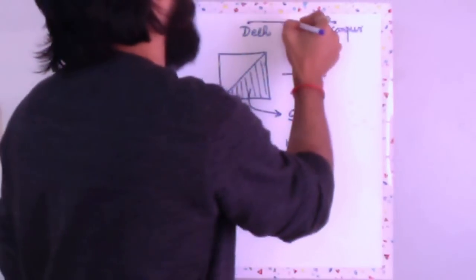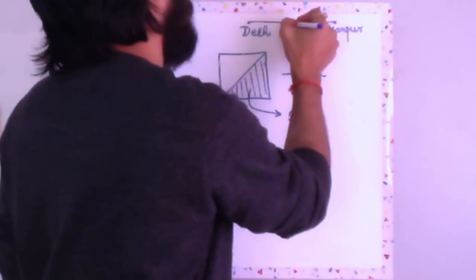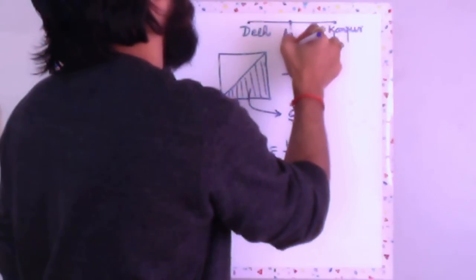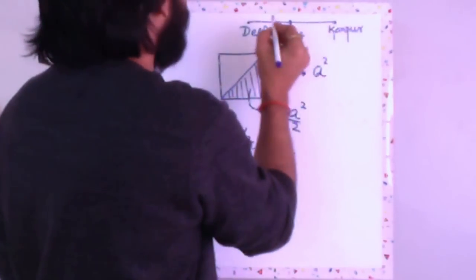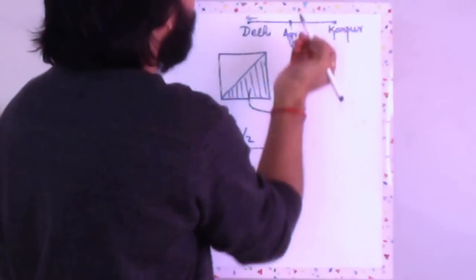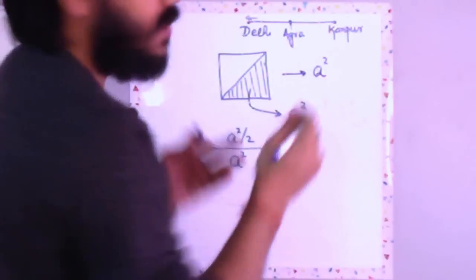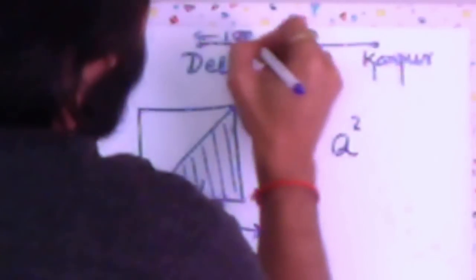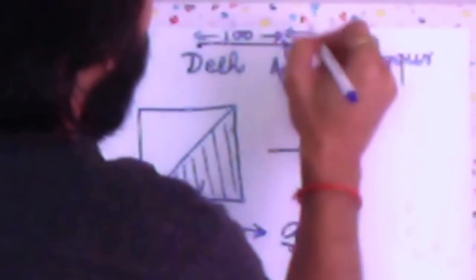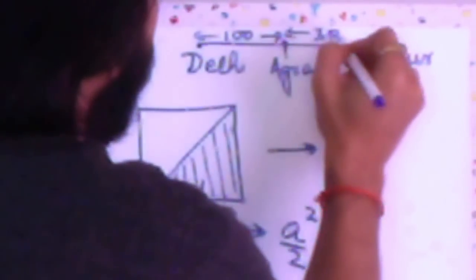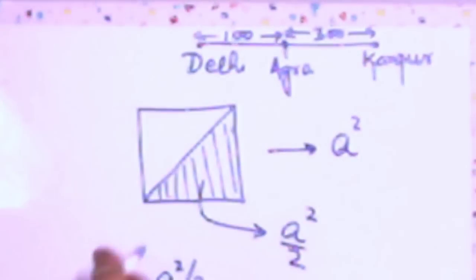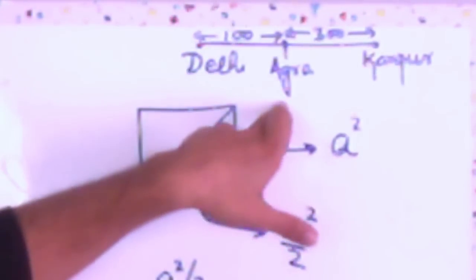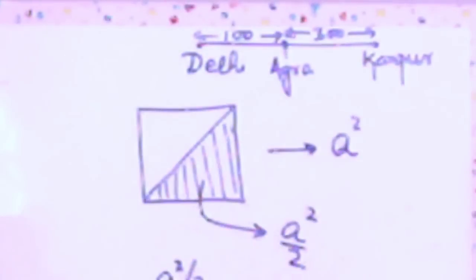And you have a stop in between, and that stop is, let us assume, Agra. Let's consider this distance to be, for our general case, 100 kilometers, and this distance to be 300 kilometers. So what's the idea over here? From Delhi to Agra 100 kilometers, from Agra to Kanpur 300 kilometers.